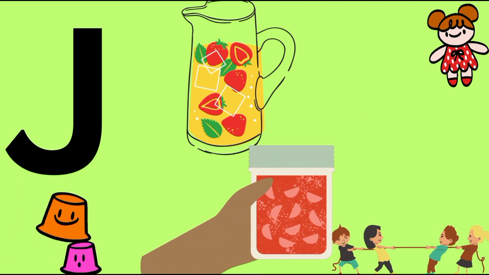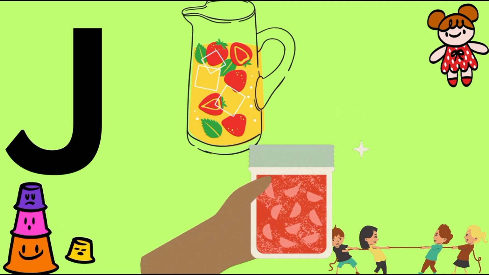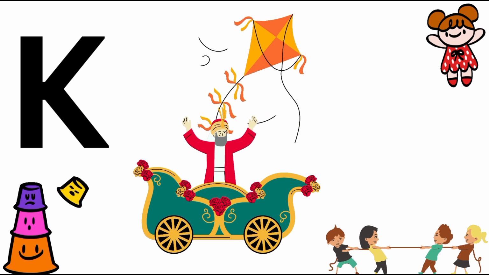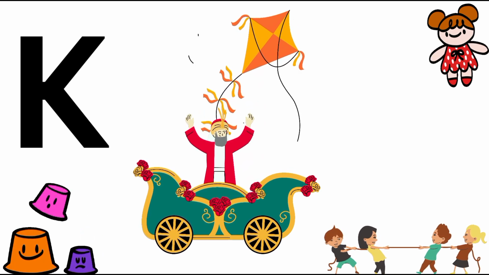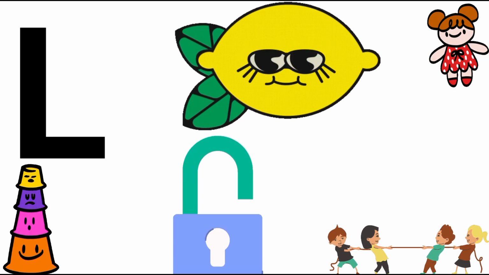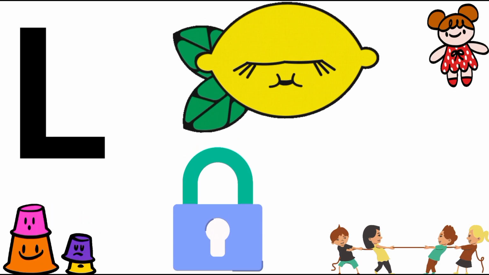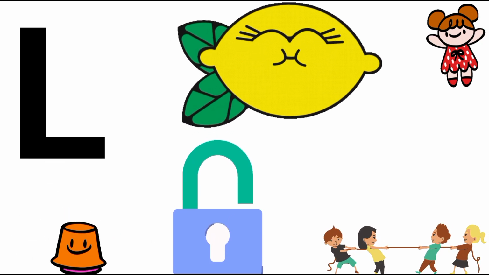J for jug, J for jumps. K for kite, K for king. L for lemon, L for lock.